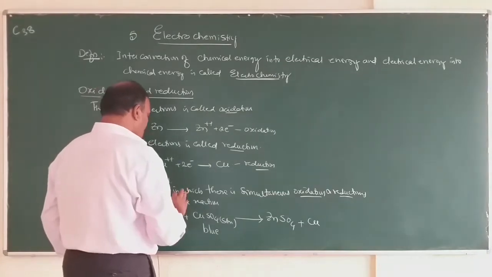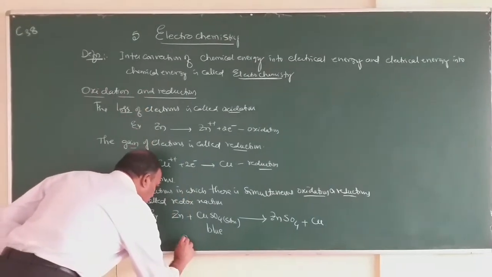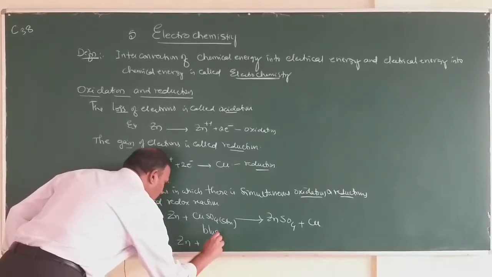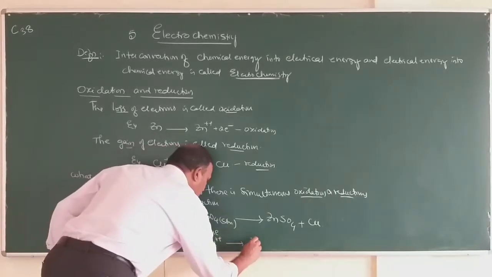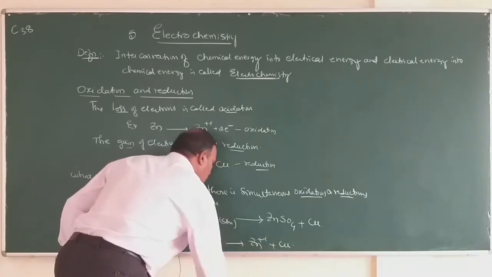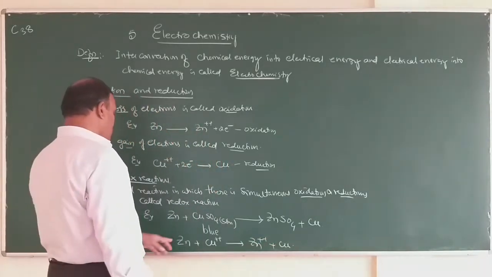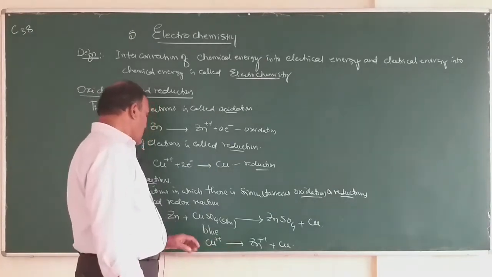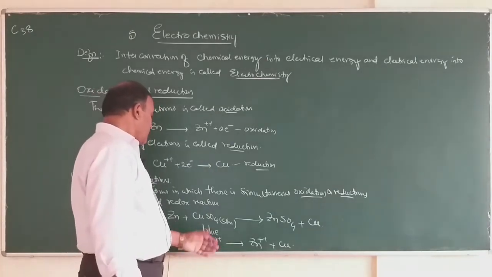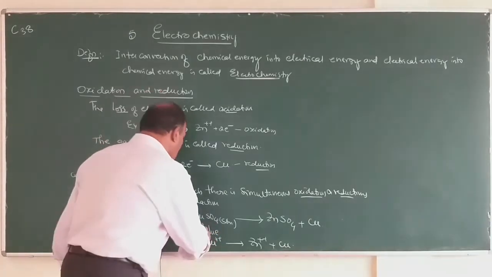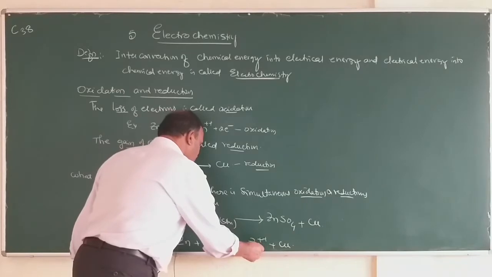So, here the actual reaction is Zn plus Cu2+ gives Zn2+ plus Cu. So what happens? Zinc loses electrons and copper ions gain electrons. Zinc, after losing electrons, is converted into zinc ions.